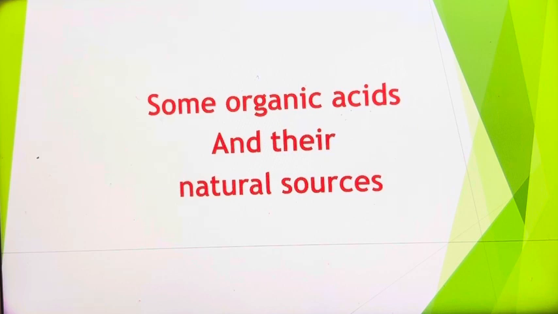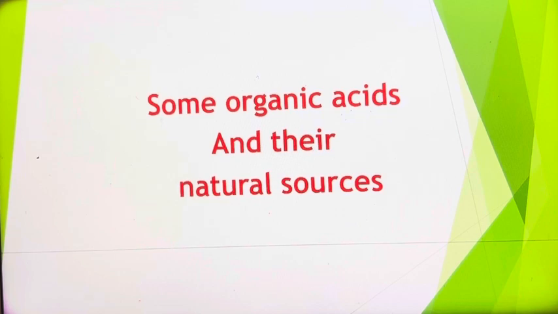According to the pH scale, if a compound has a value between 0 to 7, that is said to be acidic. It has acid nature. If it is more than 7 up to 14, that is said to be basic in nature. It turns red litmus into blue.